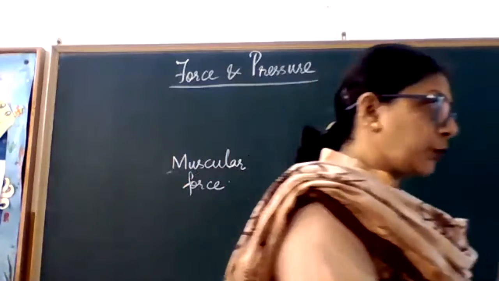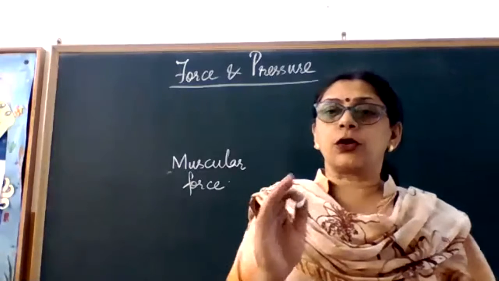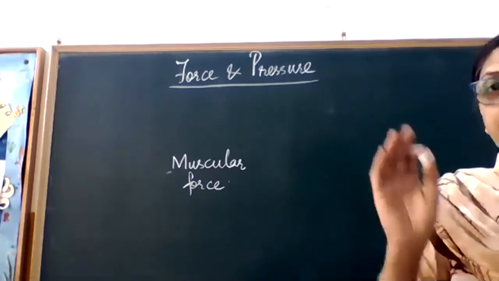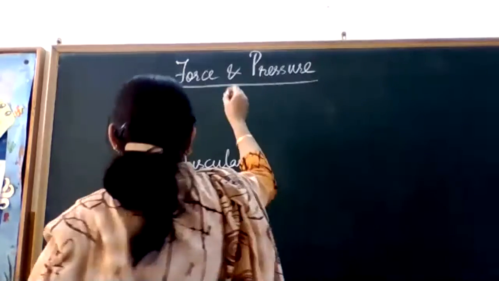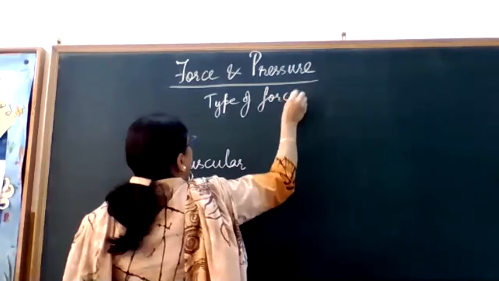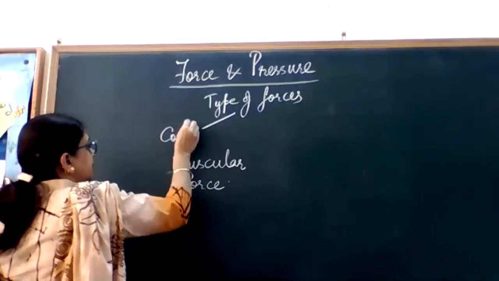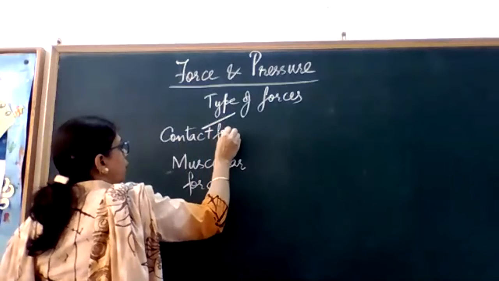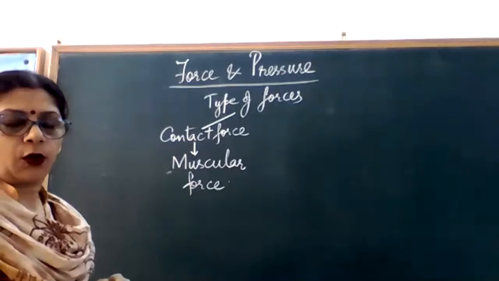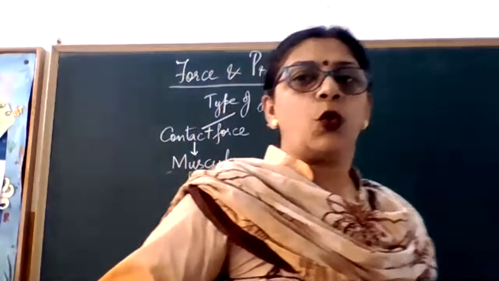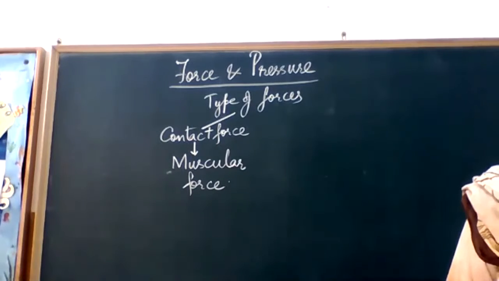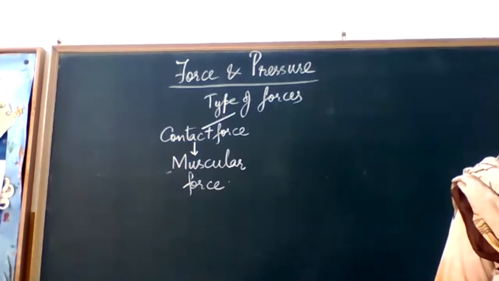So we have also come to know that muscular force can be applied only when it is in contact with the object. So it is also called a contact force. So there are types of forces. First type of force is contact force, and one of the types of contact force is muscular force. All right. So muscular force is the force resulting from the action of muscles. That is muscular force.